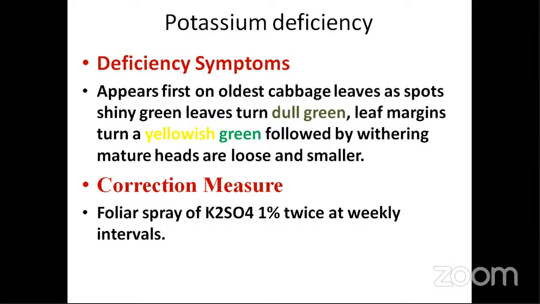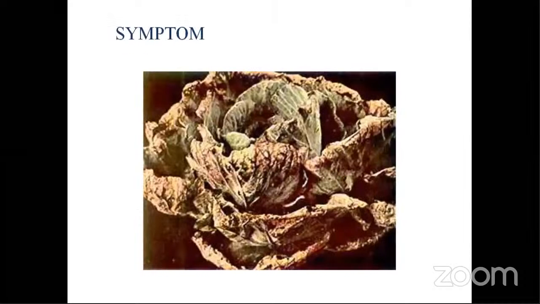And next, in the oldest leaves, potassium will show the symptoms first, and the leaves become dull, and the leaf margins turn yellowish, and it will show withering. For that, you have to go for a foliar spray of K2SO4 at the rate of 1% twice weekly. And here you see, it's a very old photo. The crinkling and the margin burning is a very typical symptom of potassium deficiency.